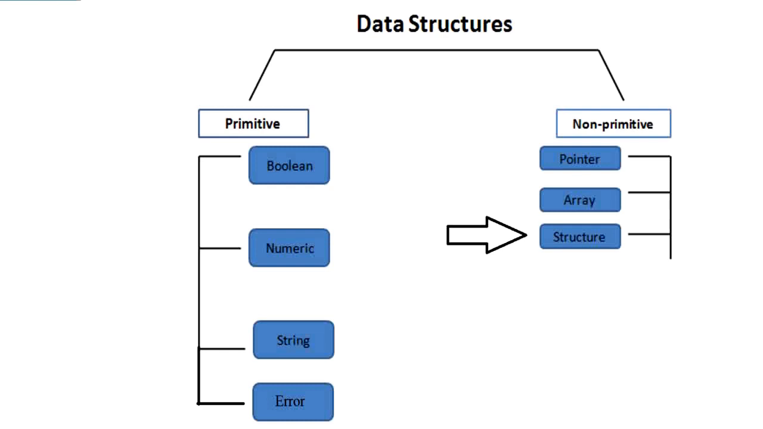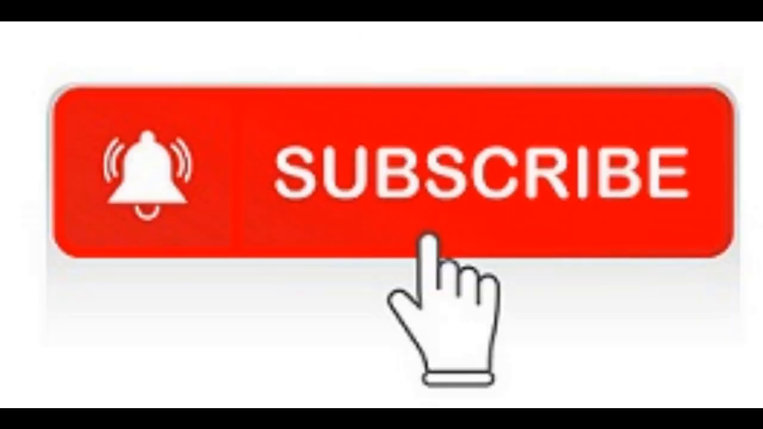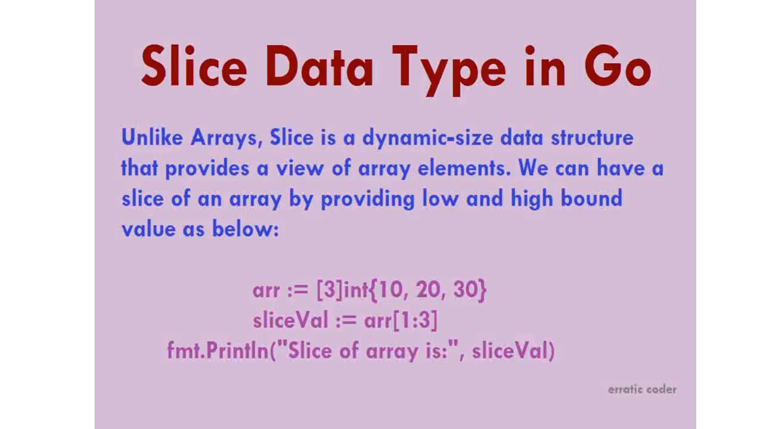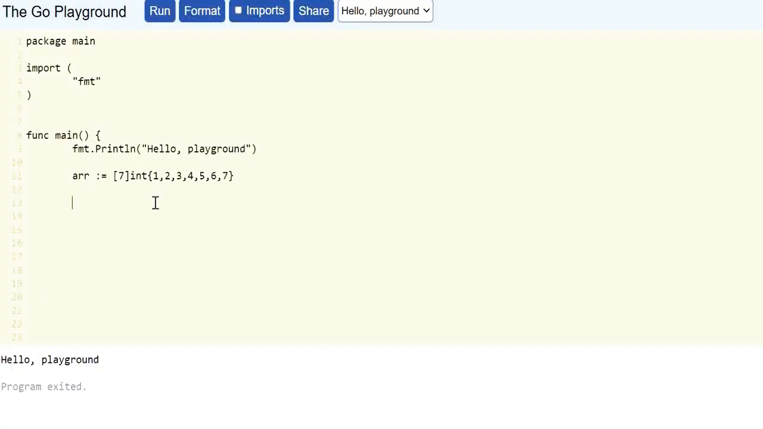Next non-primitive data type is slice. Slices are a subset of arrays. Suppose if an array has 5 elements, then we can fetch out some of the array elements into the slice. And here we can create a slice named SLC that will contain some values of the array.